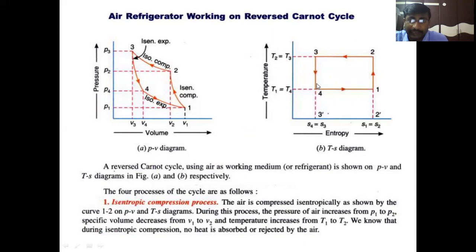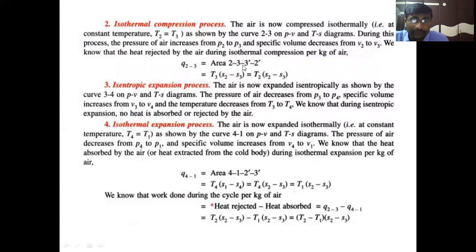What is this area? From this to this, the temperature is T2 or T3, and the change in entropy is S2 to S3. Therefore, T2 into (S2 minus S3) is the area under the process 2-3. So area 2, 3, 3 dash, 2 dash is equal to T3 into (S2 minus S3). T3 and T2 are equal, it is an isothermal process. So the heat rejected from the system, q23, equals T2 into (S2 minus S3). Dear students, this is the formula to calculate the heat rejected during process 2-3.